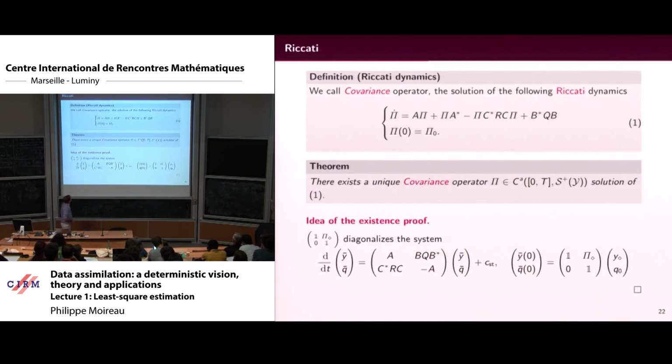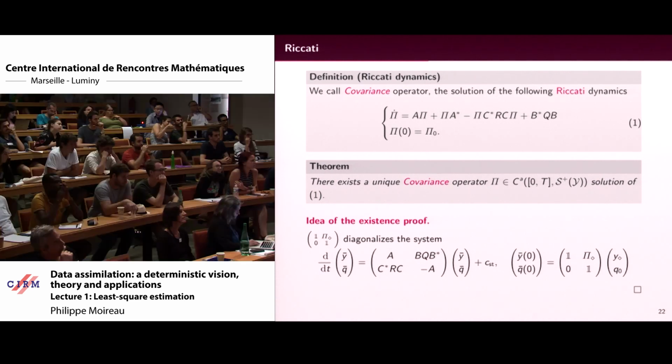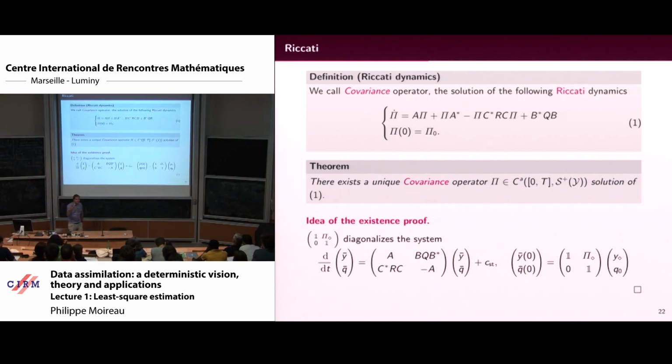Okay? So to find the dynamics behind Kalman, I have to define the covariance operator. So for the people who do stochastics, it's nice because I use the word covariance. But actually it's just a word for me because everything is still deterministic, okay? But I call it covariance. It's like to show you respect. A lot of people in the deterministic world call it the Riccati operator, okay? But covariance is nicer. Okay, so the covariance operator is the solution of the following Riccati dynamics.